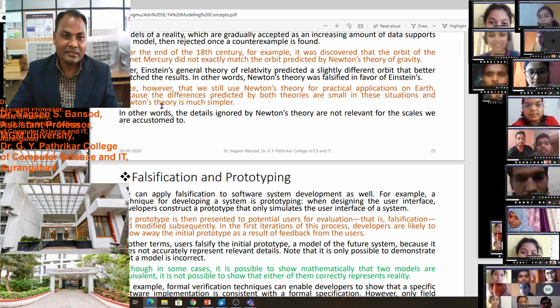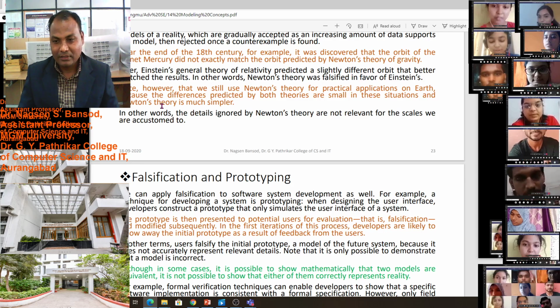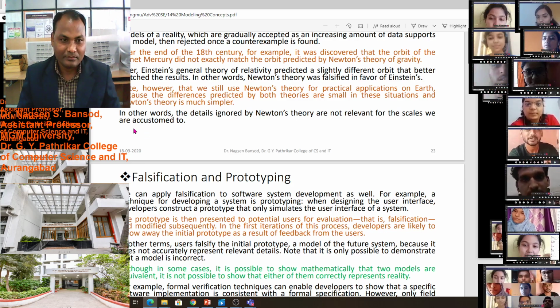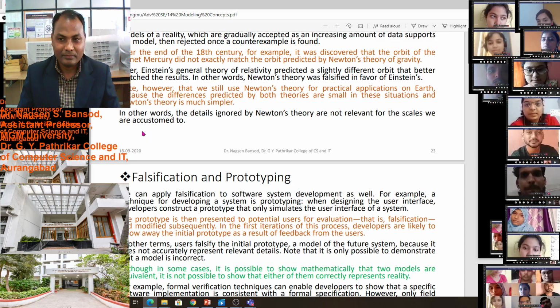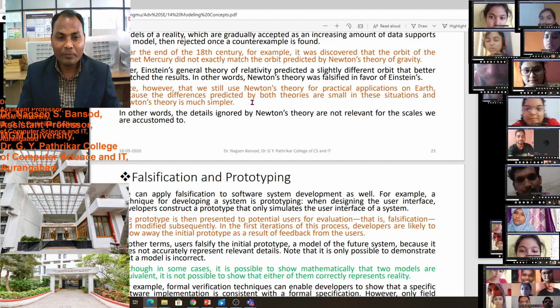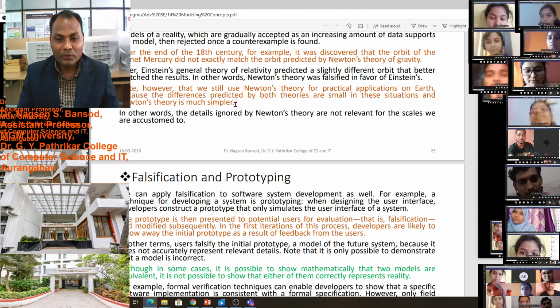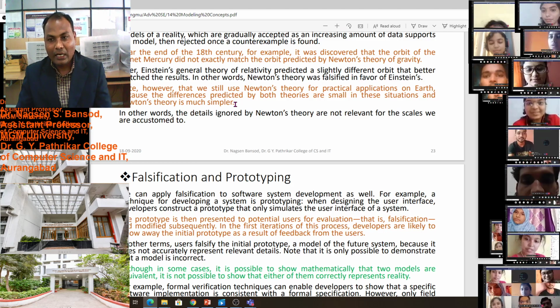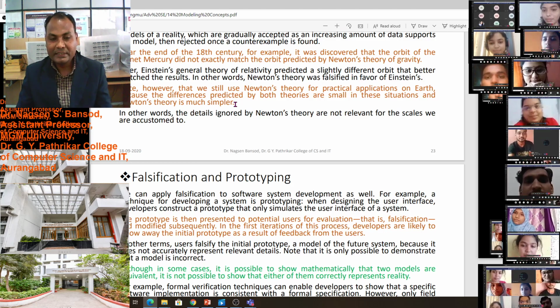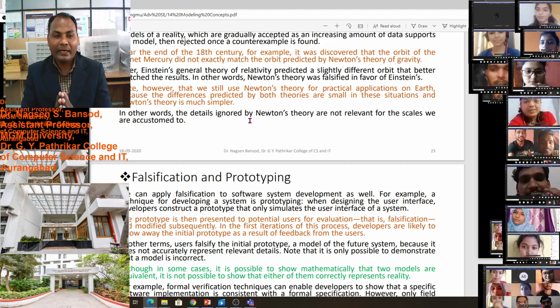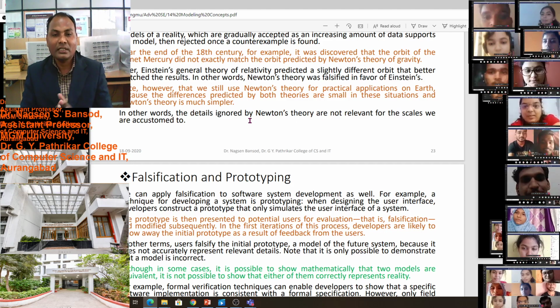Do you know Einstein's theory of relativity? Yes, sir. Okay. A similar kind of example we can take: the light theory of Newton's. In 12th standard, we already studied the Huygens wave theory and Newton's corpuscle theory.